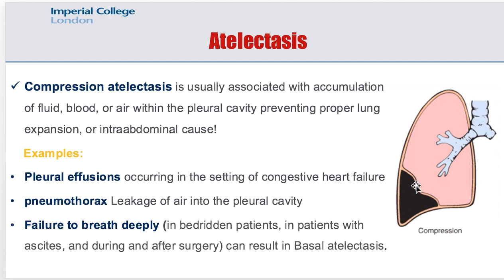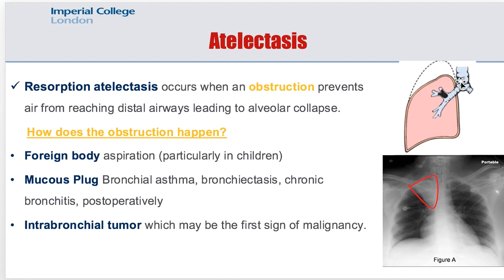So the air is coming in, but the lungs cannot expand because there's something in here. For example, blood in the pleural space, fluids in the pleural space, or an intra-abdominal pathology preventing proper expansion of the lungs.